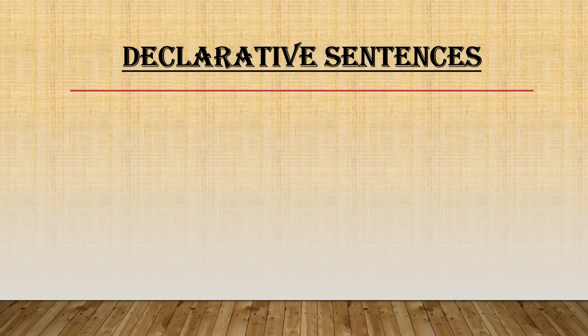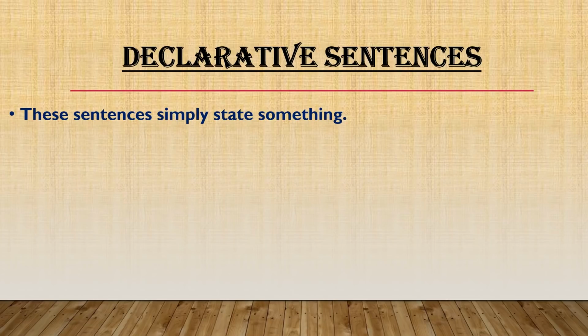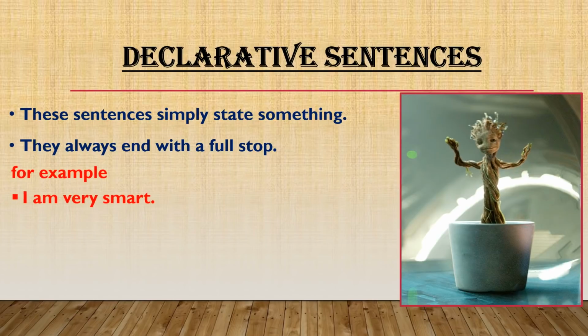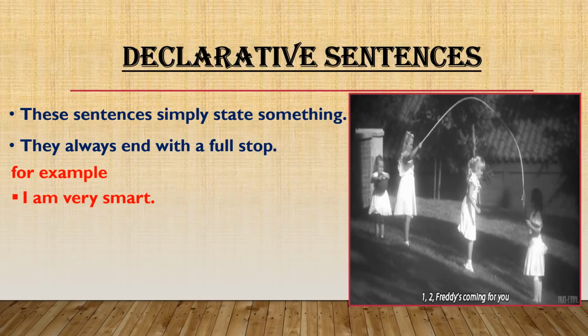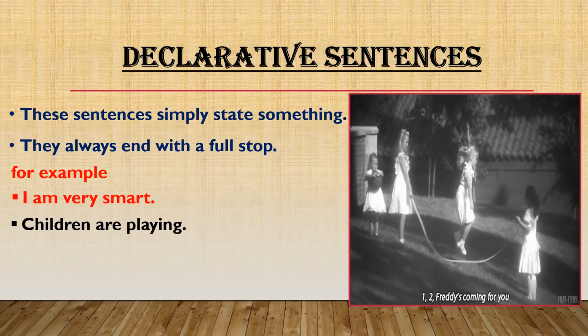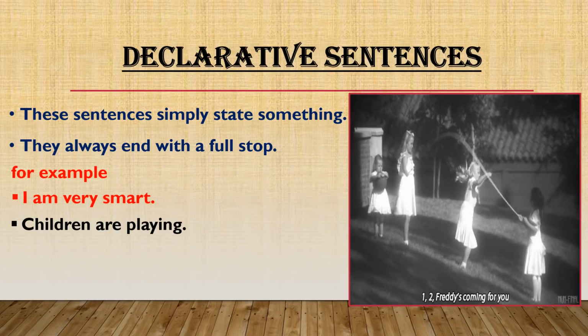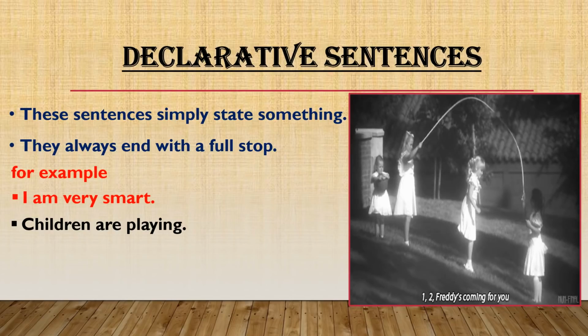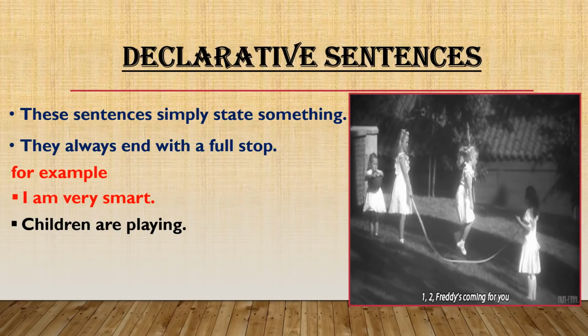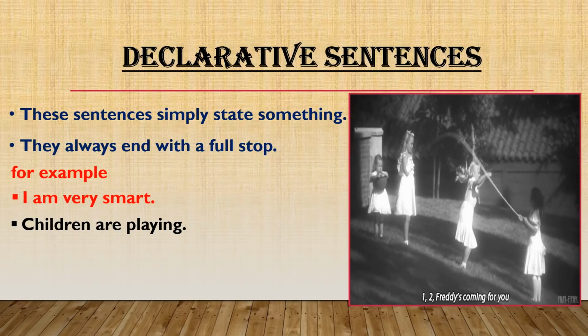Declarative sentences. These sentences simply state something. They always end with a full stop. Remember this, they always end with a full stop. For example, I am very smart. Oh, look at this picture. Groot is also saying, I am very smart. Children are playing. So observe these sentences. They are ending with a full stop and they are simply stating something.